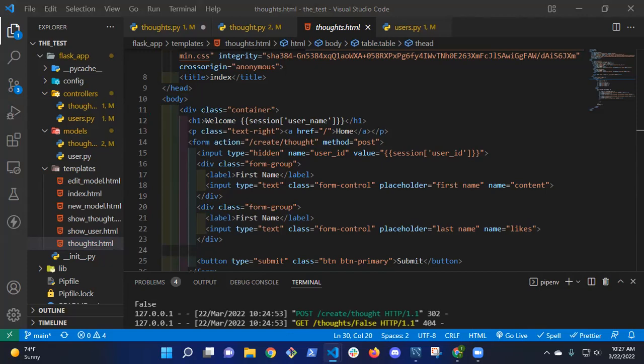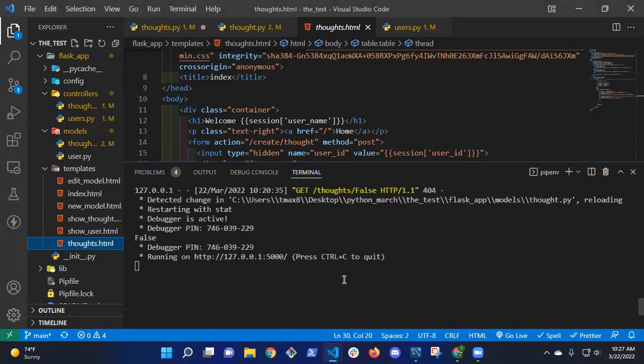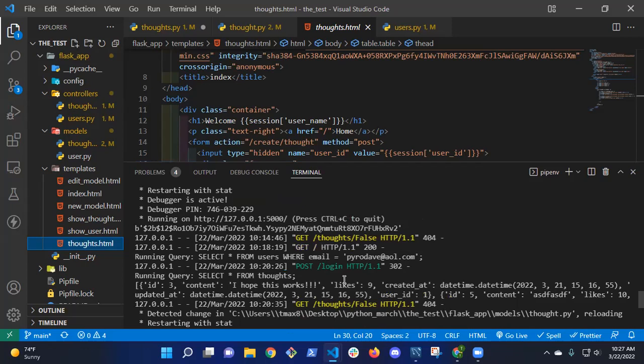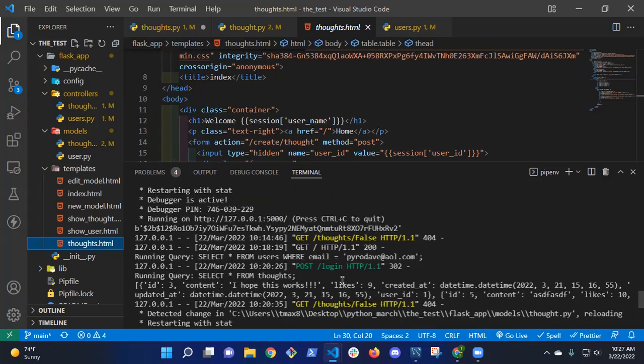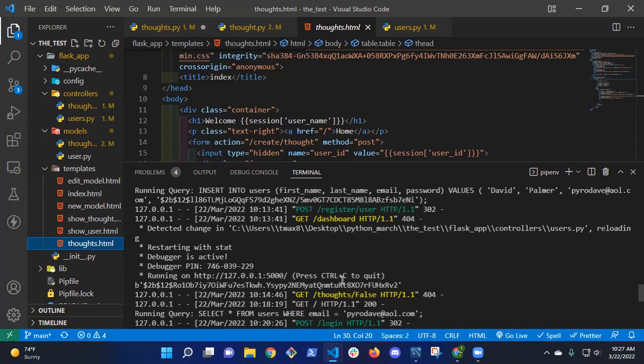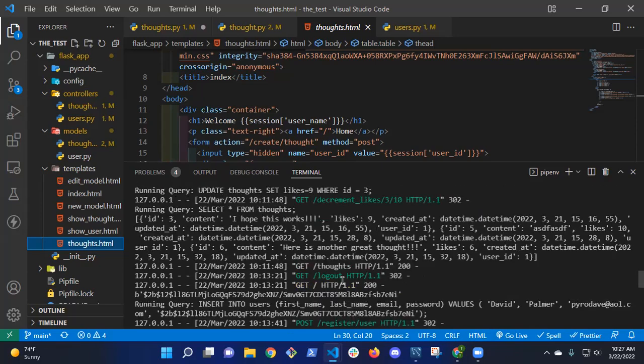Is it supposed to be thought.user ID? I think so. The issue I think is here. Let me just double check. Where's my form? Where'd my form go? Lost it.